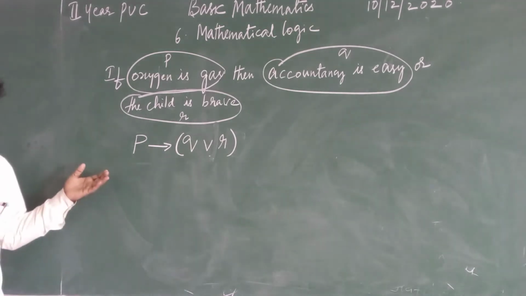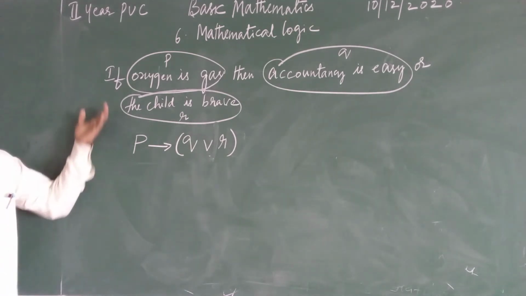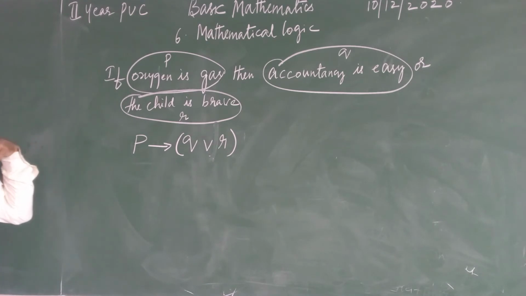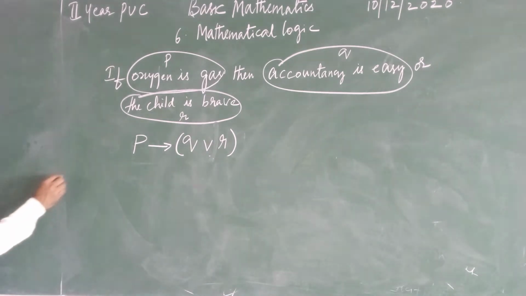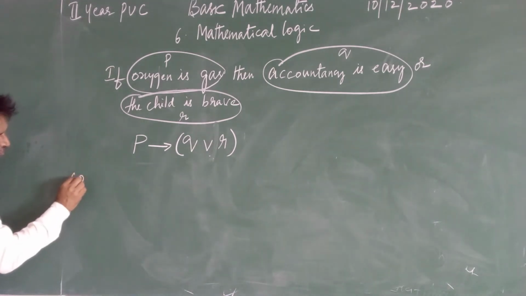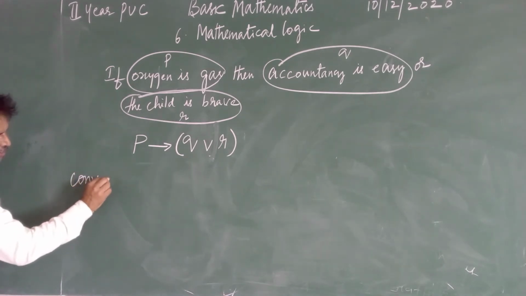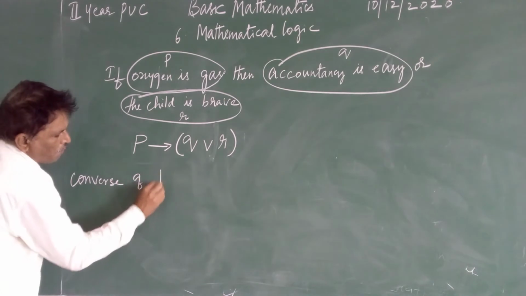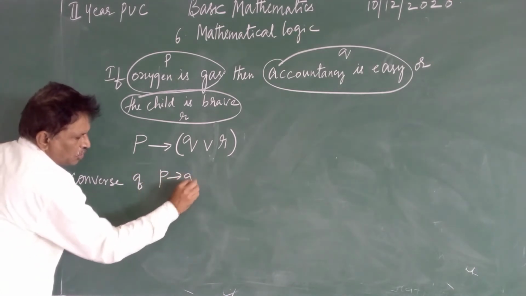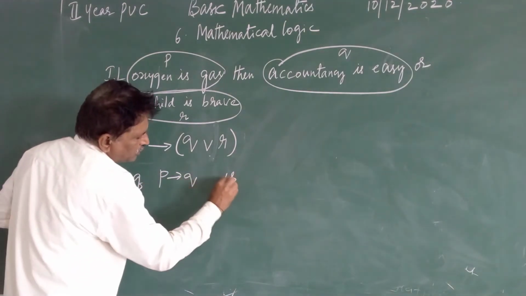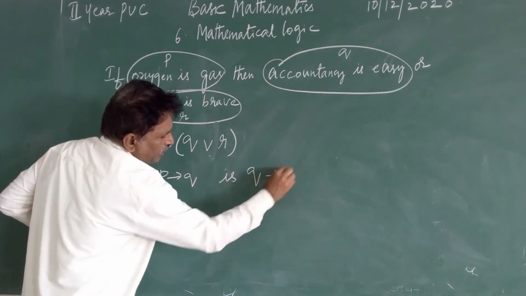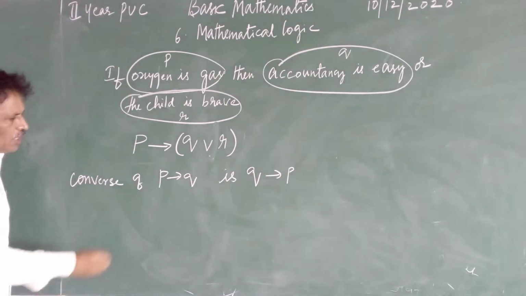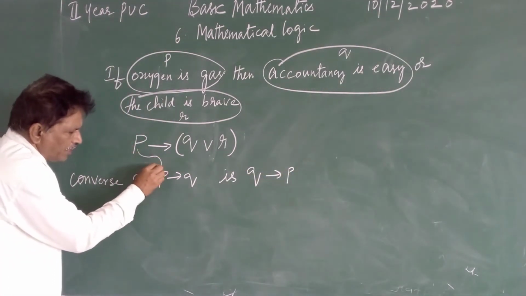So this is what can be written symbolically. If you know, you can write the answer directly. So first one is what? Converse. Converse of P implication Q is Q implication P. In place of P, P is there.